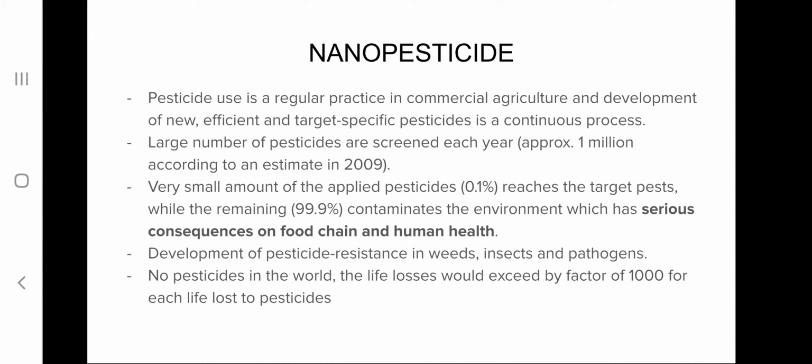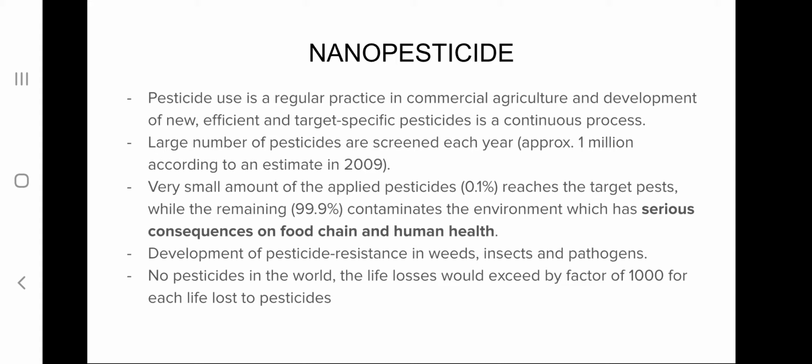Next is nano pesticide. A pesticide is any chemical which is used to kill a pest, and it is a regular practice to use pesticides in commercial agriculture, and a large number of pesticides are screened every year. More than 1 million pesticides were screened in 2009.